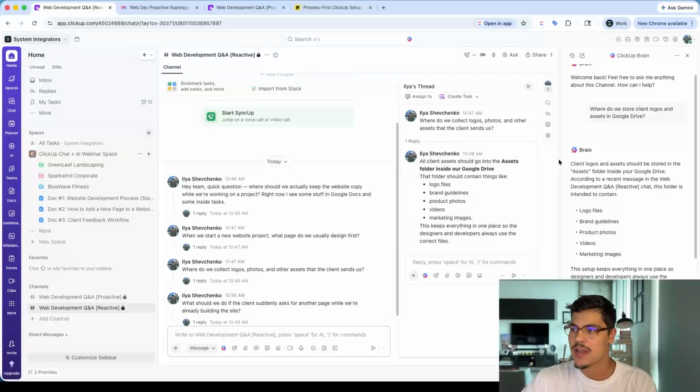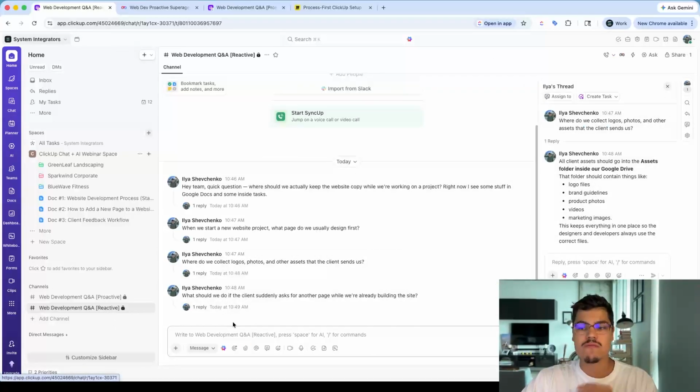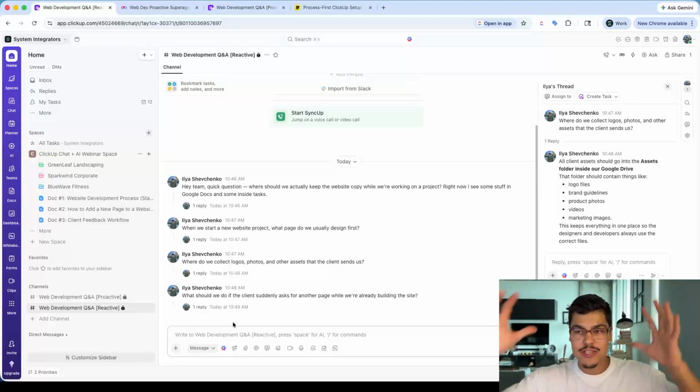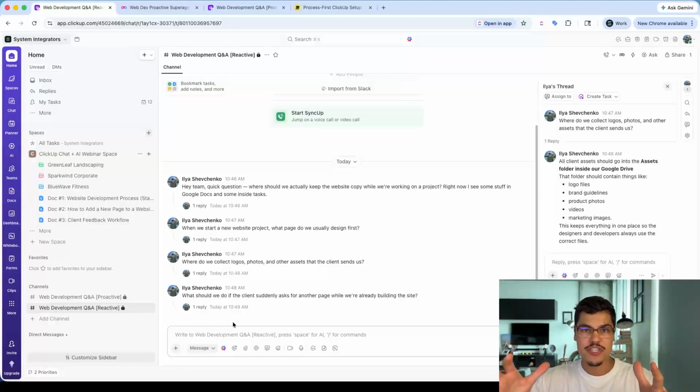So again, the reason I'm calling this a reactive system is because ClickUp here plays a reactive role. It's not proactively answering the question, but it's basically answering only when you ask it, right? It takes all the context that it has in the chat or in the specific channel, and when you're asking ClickUp Brain about the question, it spits out the response. This is a reactive way of removing yourself from being that human search engine and replacing yourself with ClickUp AI and ClickUp Chat. All right, so this is option number one.